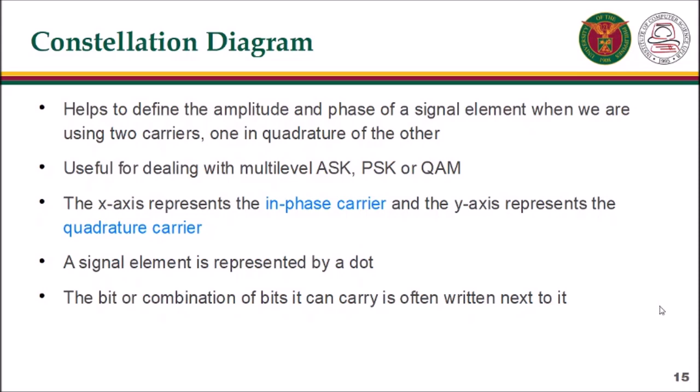A constellation diagram helps to define the amplitude and phase of a signal element when we are using two carriers, one in quadrature of the other. It is useful for dealing with multi-level ASK, PSK, or QAM. The x-axis represents the in-phase carrier and the y-axis represents the quadrature carrier. A signal element is represented by a dot. The bit or combination of bits it can carry is often written next to it.